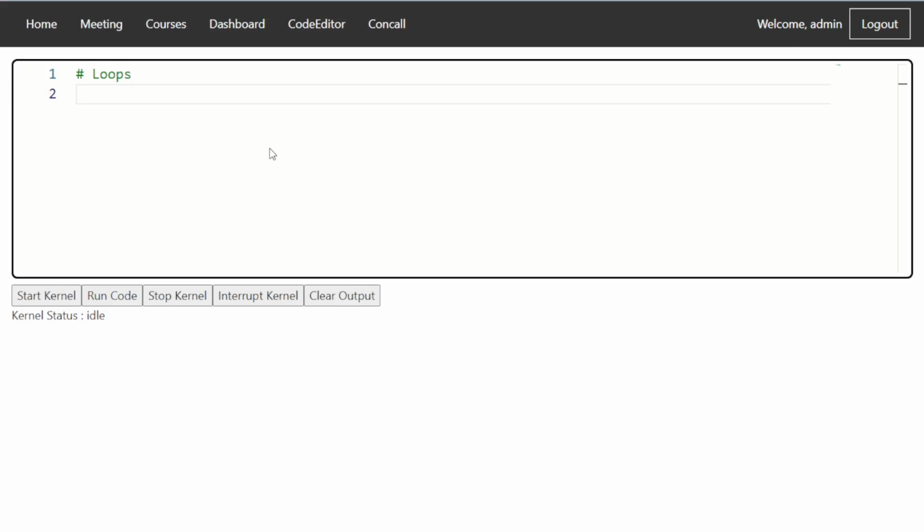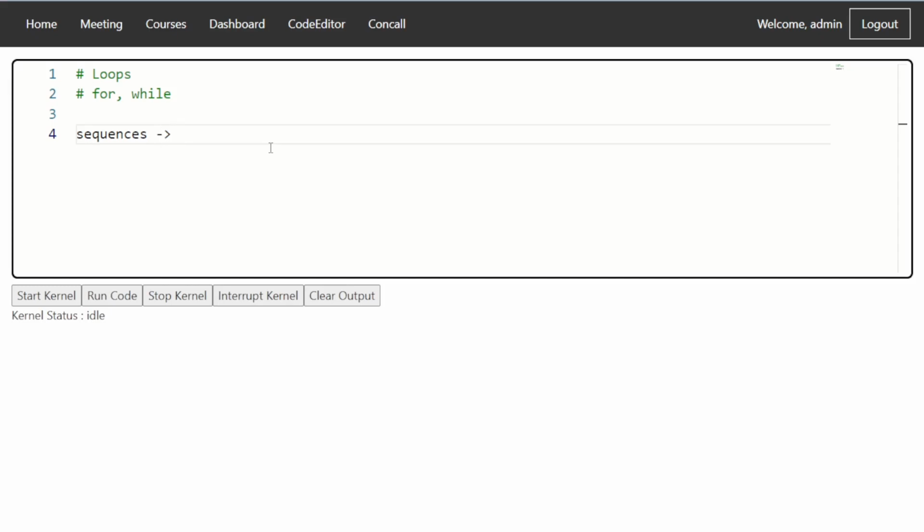They help us execute a set or block of code in a repeated manner. There are different ways by which we can do this. We have two different types of loops in Python: the for loop and the while loop. Let's get started with the for loop, which is the most widely used looping structure in Python. A for loop is usually used to iterate over different types of sequences within Python.